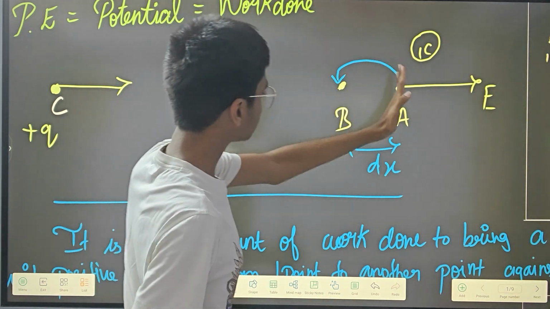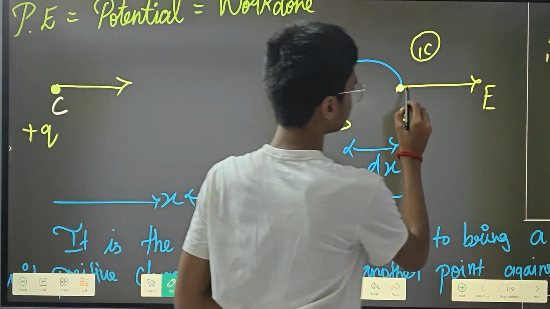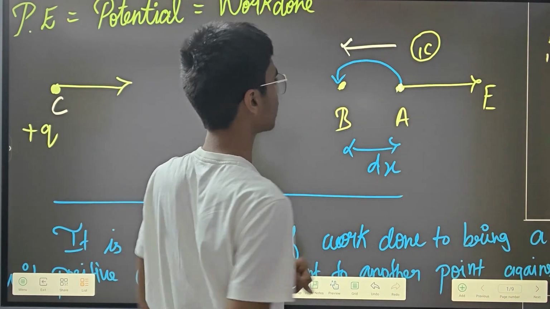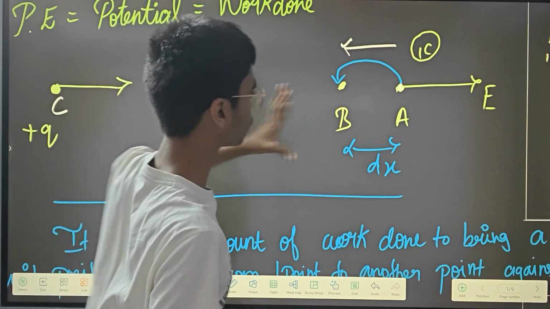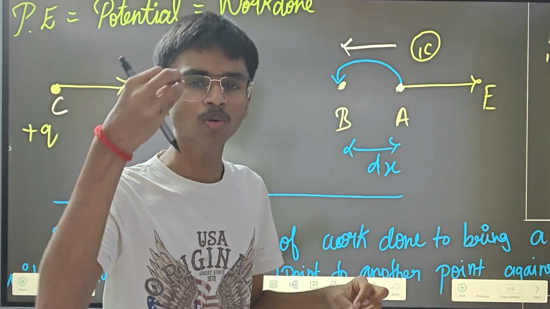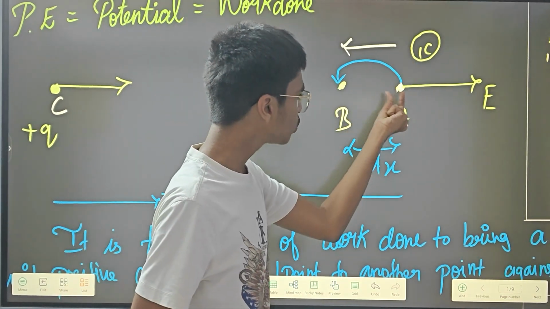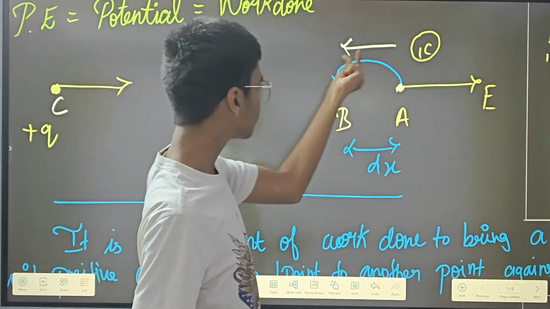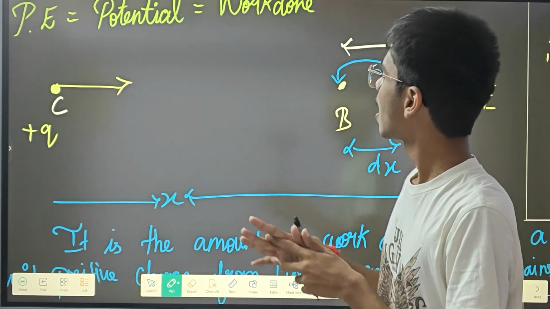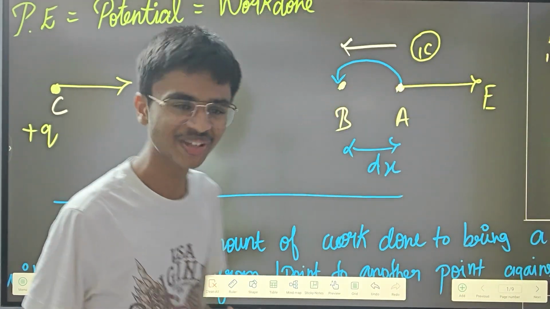Okay, so from this point to this point, this charge has to move, but there is a repulsion force in this direction, while the movement that we require should be in this direction. So you have to do some amount of work in order to move this one unit positive charge from this point to this point. That work done is what is known as potential. How easy is it? Very easy, right?